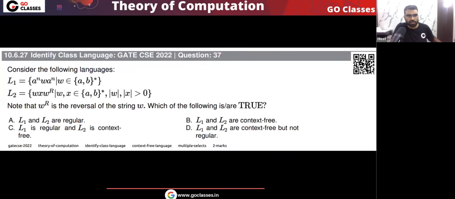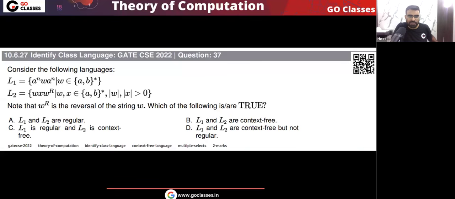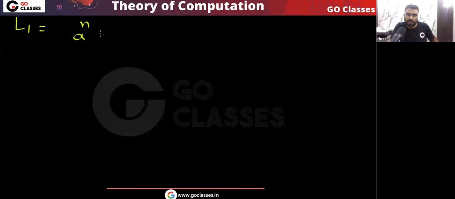Let's get the 2022 question. Two languages are given to you, L1 and L2. First, let's see what the language L1 is. The language L1 is a power n, w, a power n, where w belongs to (a+b) whole star.